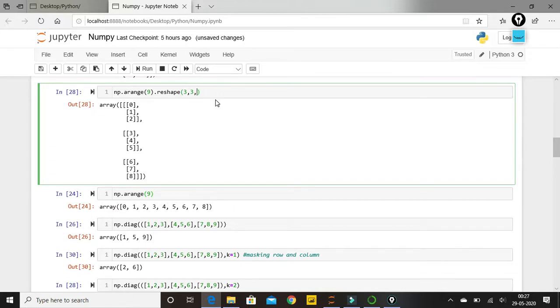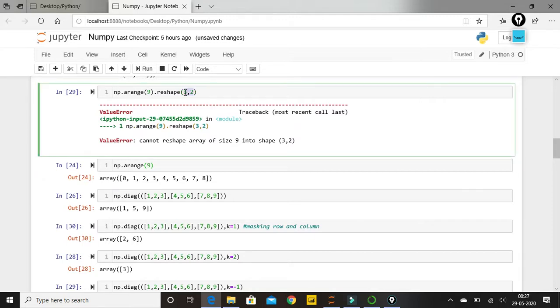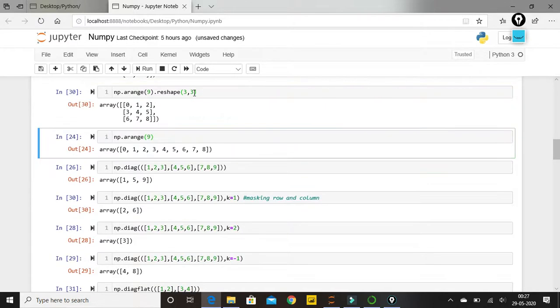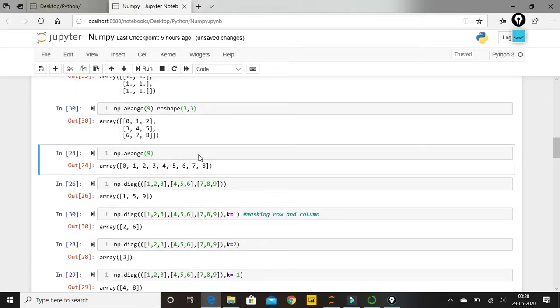So we can convert into many shapes, but if I try 3 cross 2, that is not possible, right? You cannot convert 9 data elements into a 3 cross 2 matrix. The multiplication of the numbers inside the parentheses should be equal to the number of data elements present in the array. 3 into 2 is 6, we cannot use this. 3 into 3 is 9, yes, this can be reshaped. Simple. I think this is it for reshape, and this will be useful in many things in our future videos. So just remember this function.